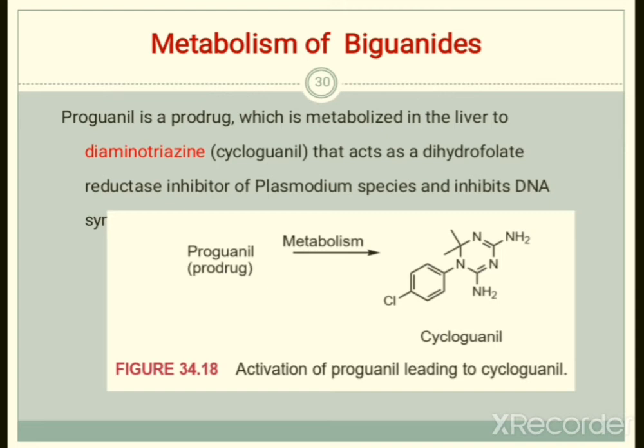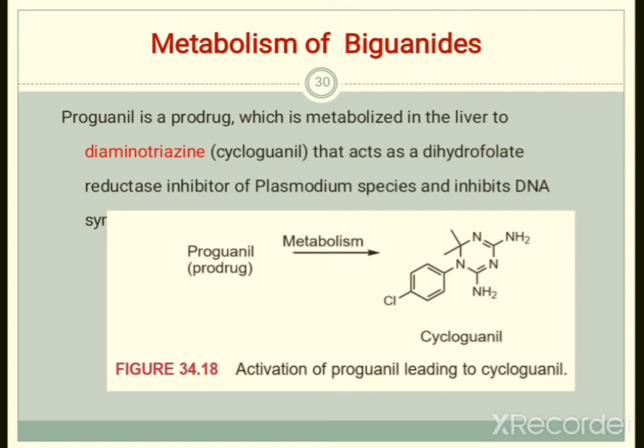Okay, means a cyclic ring has been formed from the guanidine substitution that acts as a dihydrofolate reductase inhibitor of the plasmodium species and inhibits the DNA synthesis. So initially what happened? Proguanil is a prodrug. It will metabolize in the liver into what?